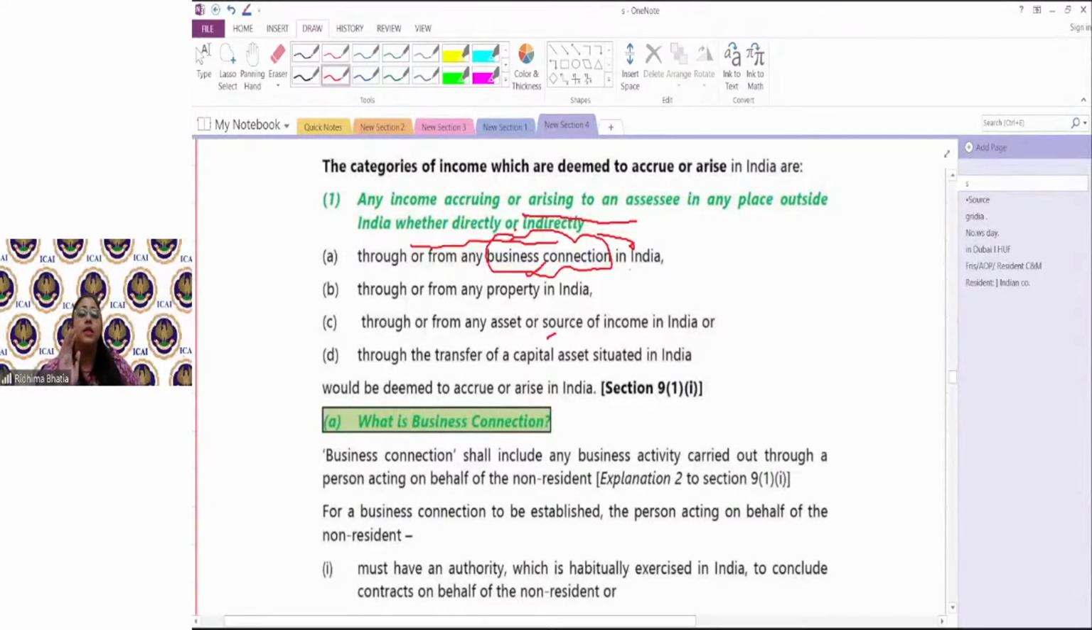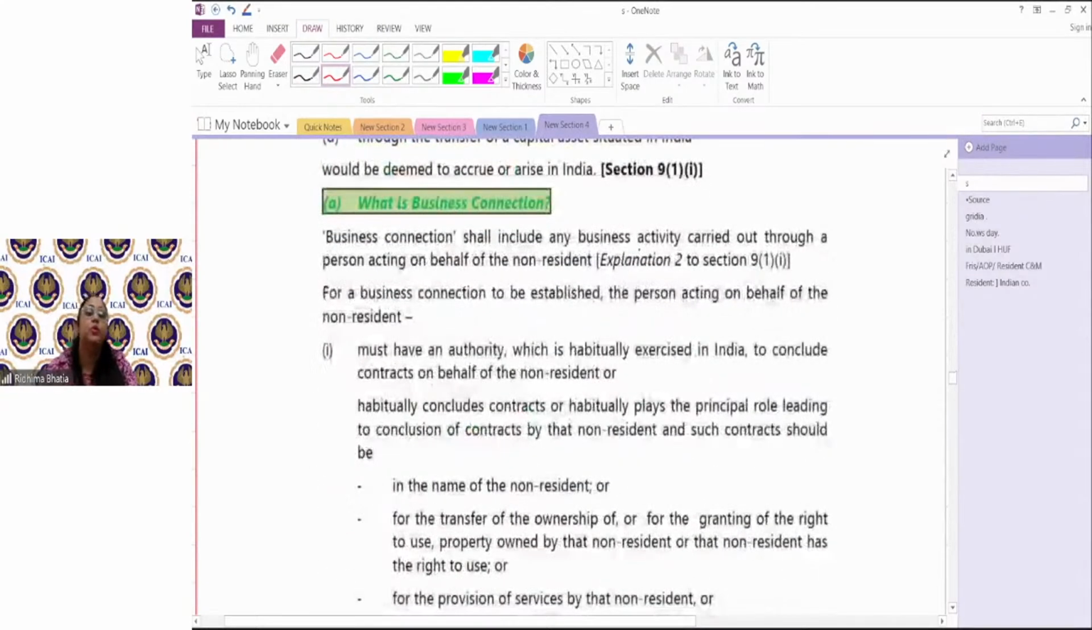Did you understand? Prima facie it looks like the income is getting accrued outside, but since it is coming directly or indirectly from a business connection in India, it would be assumed that it is deemed to accrue or arise in India. Okay, it would be assumed that it is accrued in India.